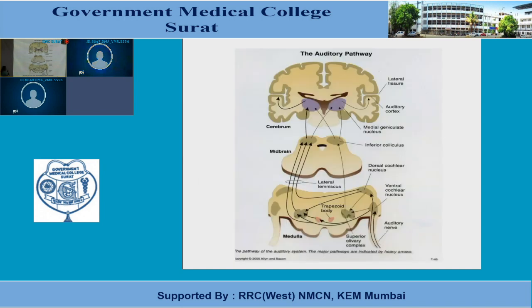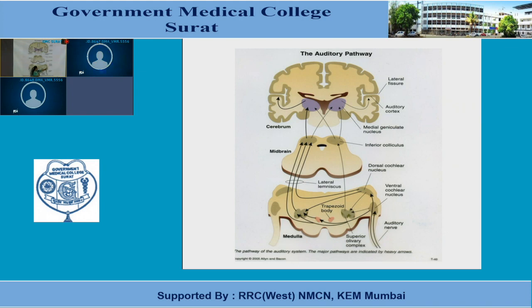Now, this slide shows the auditory pathway. Fibers arising from the spiral ganglion through the auditory nerve carry sensations to the dorsal and ventral cochlear nucleus of the same side. Here the fibers will terminate and the second order neuron will arise.